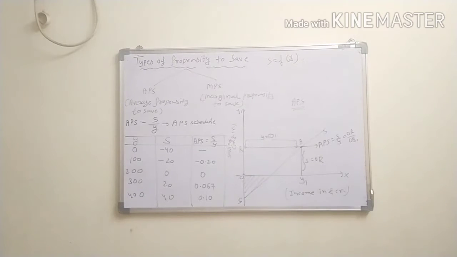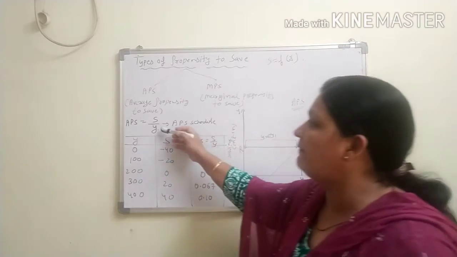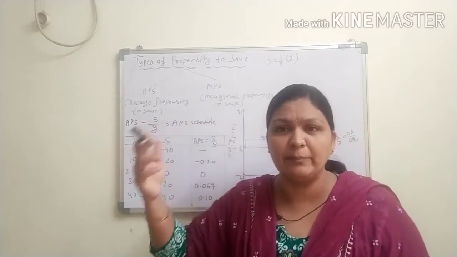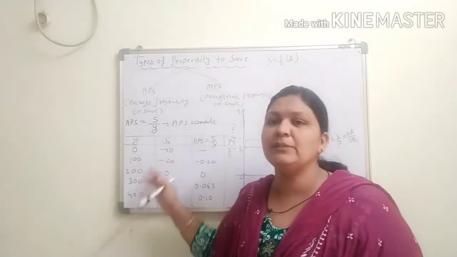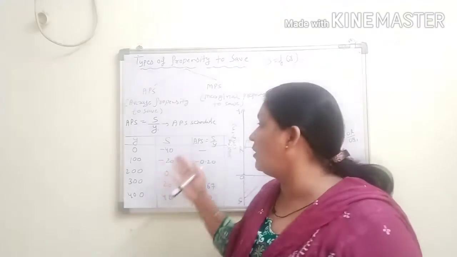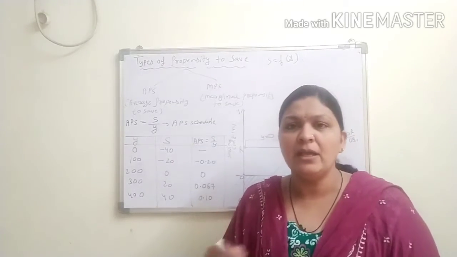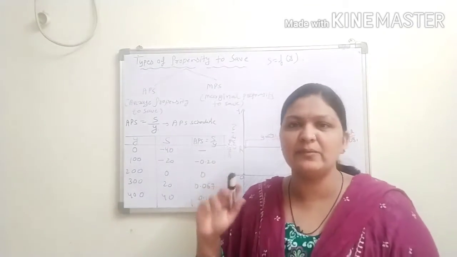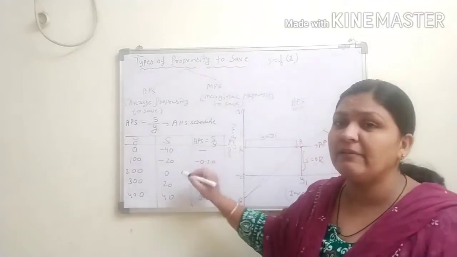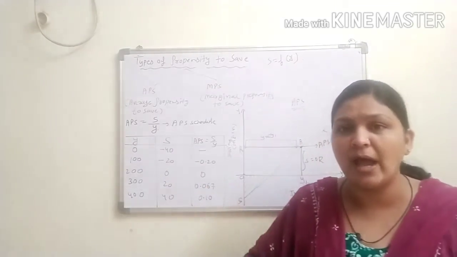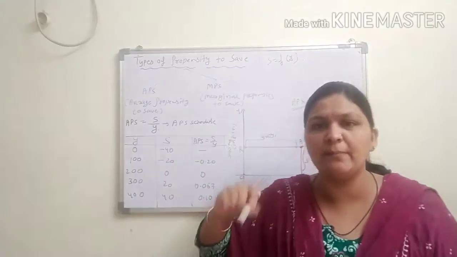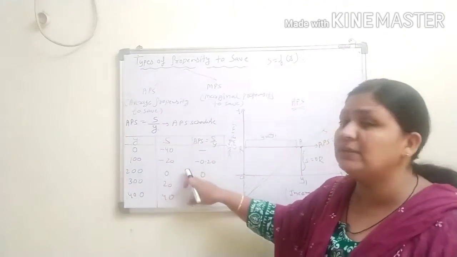APS, the average propensity to save, refers to the ratio of saving to the corresponding level of income. If your income level increases, your saving ratio will increase. Because consumption expenditure, what is the saving? Y minus C equals saving. In the previous video we already saw how to find saving: income minus consumption expenditure becomes saving.